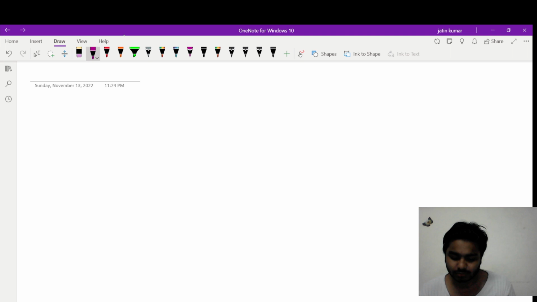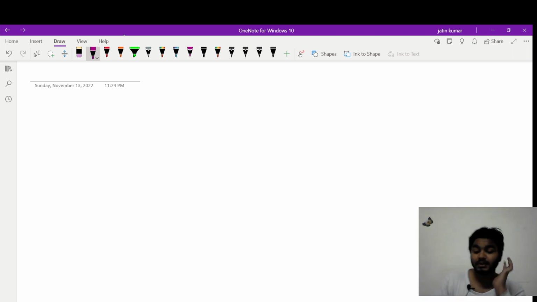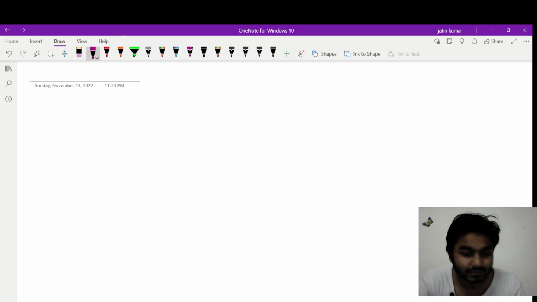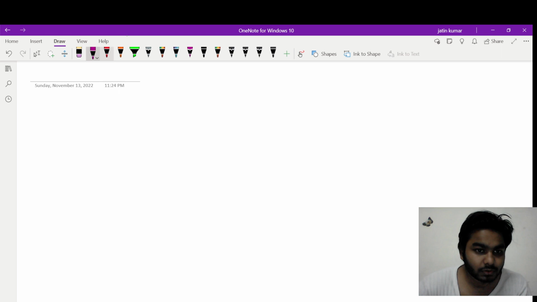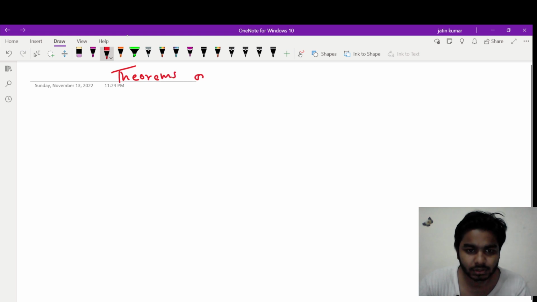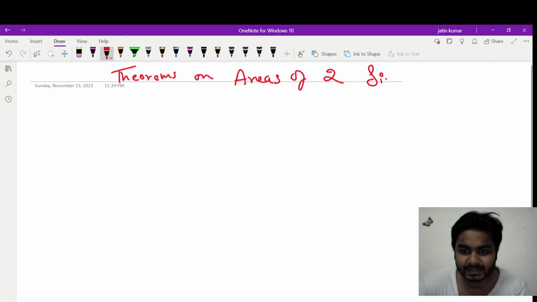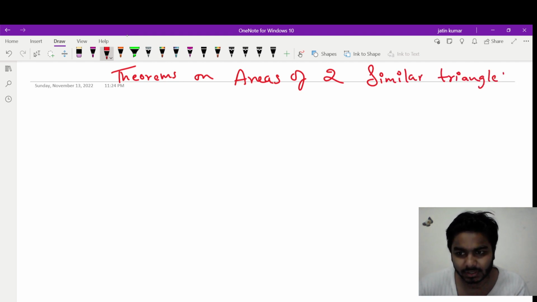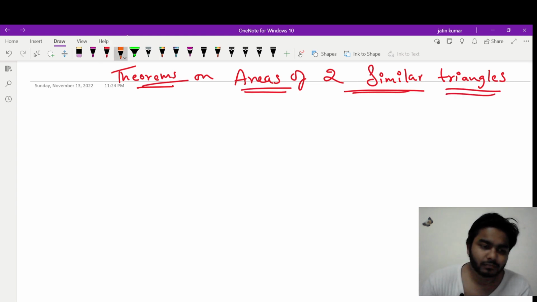Do we have the next theorem? No, we don't. So all the theorems related to similarities of triangles have been done now. Now let's move on to some theorems on areas of similar triangles. Now we will move on to theorems on areas of two similar triangles. Again a very important topic. So let's quickly begin with theorem 1.